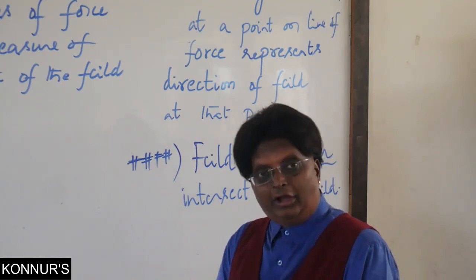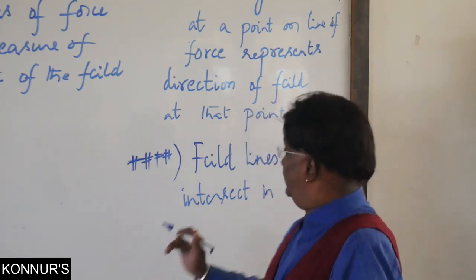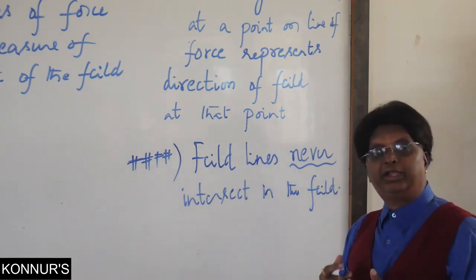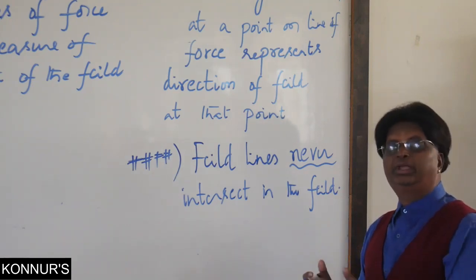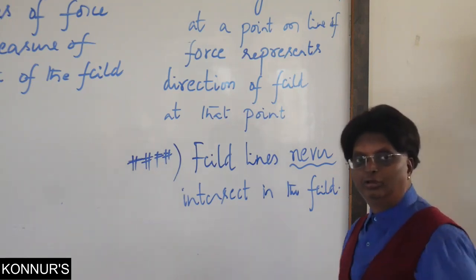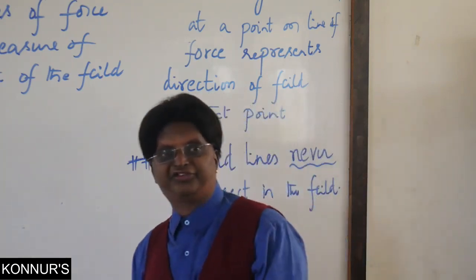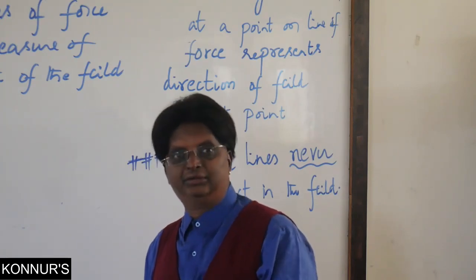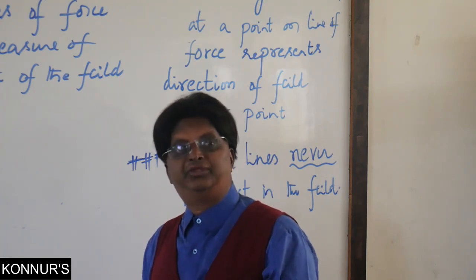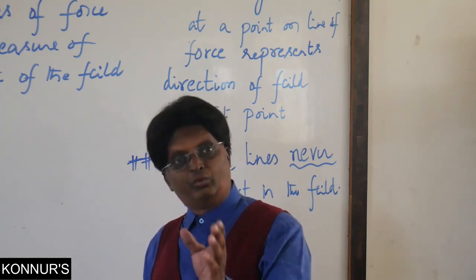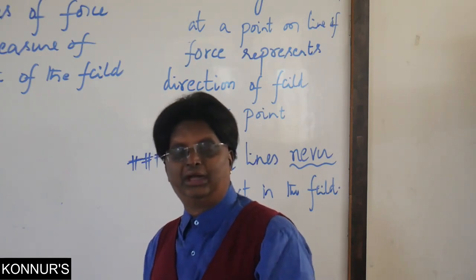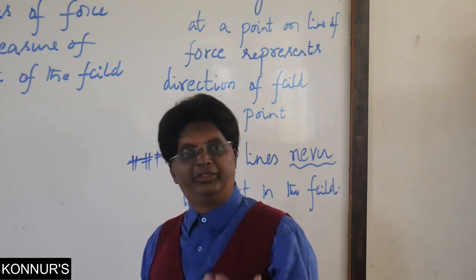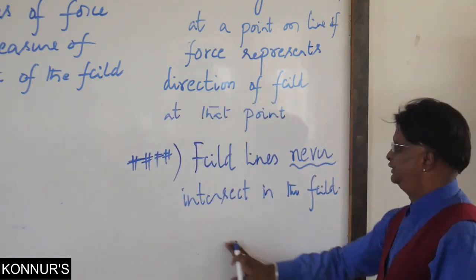Now, it is asked for a 2 marks question. Explain why field lines never intersect in the field. Now we give a kind of explanation. This is what we call proof by negation, proof by contradiction. We have to prove that they don't intersect. Therefore, we begin with: suppose the lines intersect. Then what is the final result that we arrive at, and based on that we can comment on the merit of the question.